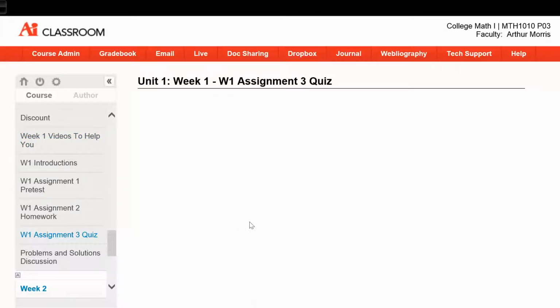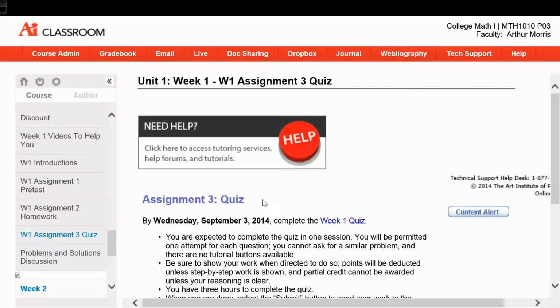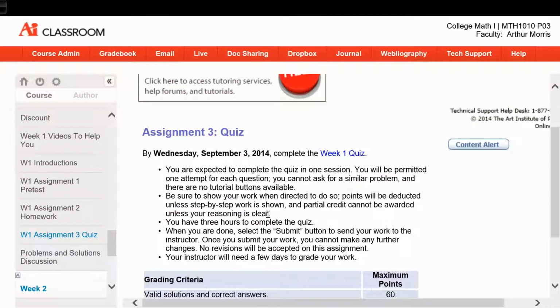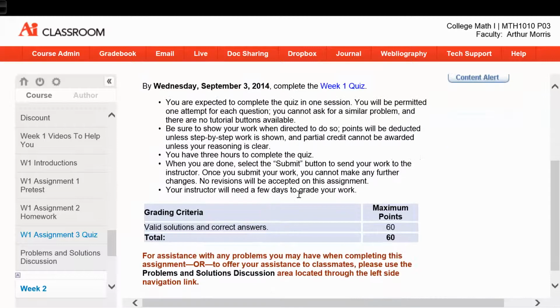The week 1 quiz, you will open it the same way. However, with the quizzes, you only get 1 shot at that. So you need to make sure that you prepare before you take your quiz. You go through all of the problems in the quiz. You can only answer it 1 time. There's no Help Me Solve This, no similar problems, no tutorial buttons. And then once you're done, you click Submit. You have up to 3 hours to complete a quiz, so you have plenty of time, so don't feel rushed. Just take your time, make sure you're prepared, make sure you practice before you complete the quiz.